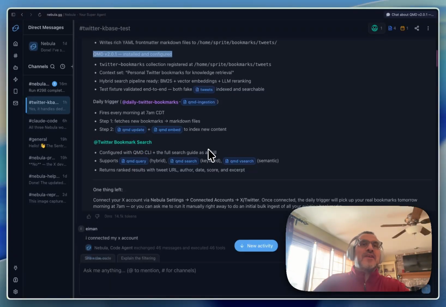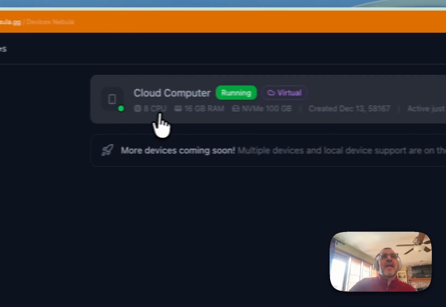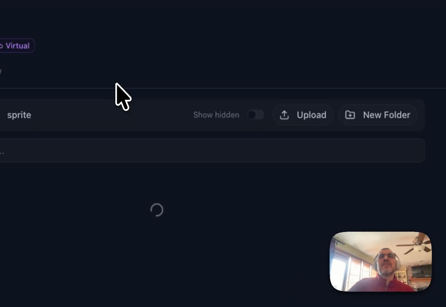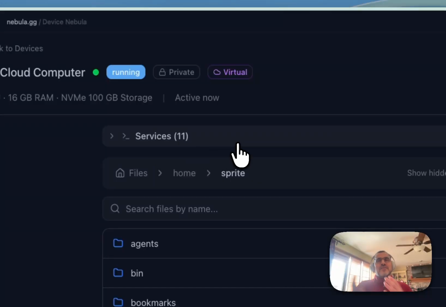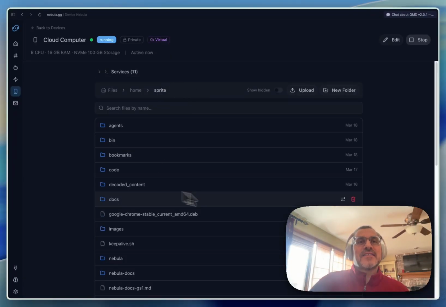Now, before I show you that output, I want to show you all of this on the device. So now if we go to our device, you'll see here that I have my own cloud computer that's running. Every user should have this under your devices. If you click on this, there's services, and that also points to the fact that you can launch a website and have that run as a service. But it also has a full file system here. And so this is my home directory.